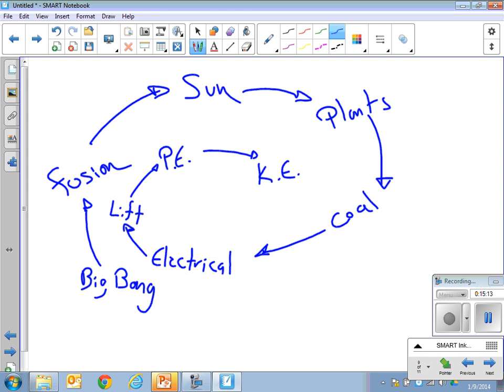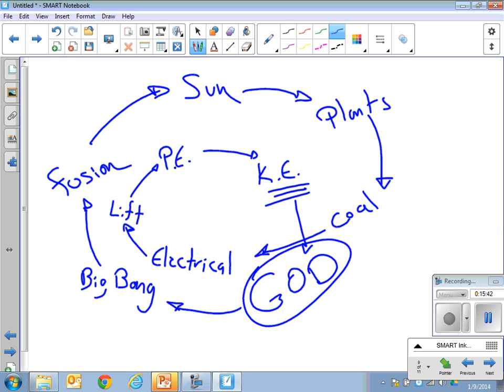Where did it come from there? Oh, now that's a good question. Where did the energy come from that created the Big Bang? Right? We don't really know. So God is as good an answer as any, as far as I'm concerned. And the reason I think it's important for you to consider this is because when you're skiing and snowboarding, you should be thanking God, okay? Because that's where that energy came from, ultimately. And if you don't believe in God, you're welcome to thank the Big Bang, okay?